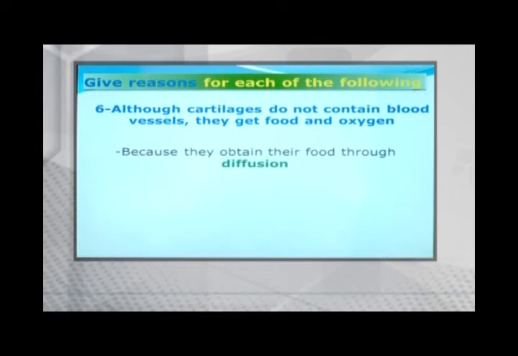Diffusion means the transportation of ions or chemicals from the highly concentrated medium to the lower concentrated one, from the blood to that part. Yes, so the oxygen and food can move from the high concentrated medium, which is the bony tissue, to the low concentrated medium, which is the cartilaginous tissue, by diffusion.